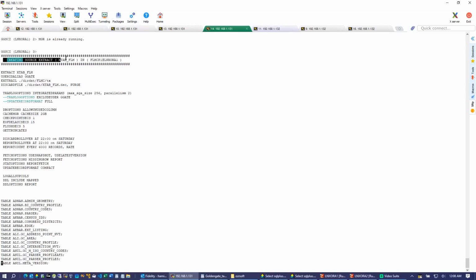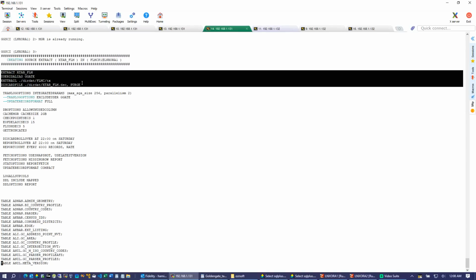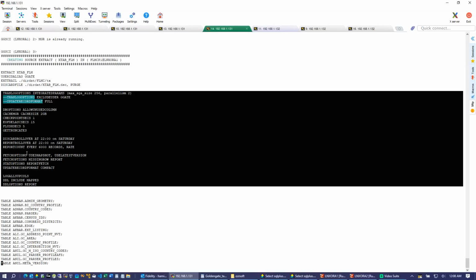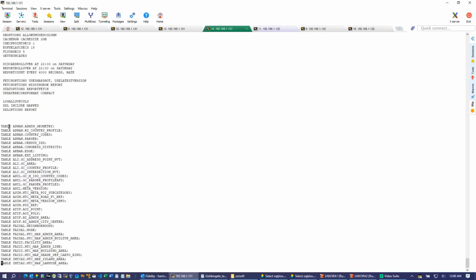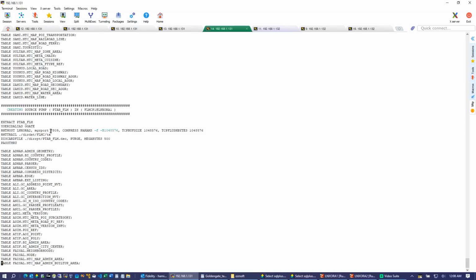This is the extract parameter file. These are the extract parameters which we added, and these are the static parameters which we loaded from the template, and these are the tables we are replicating. All right, and here we are creating the pump parameter file.